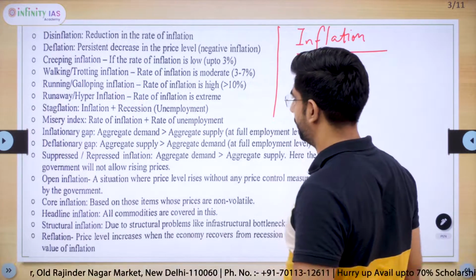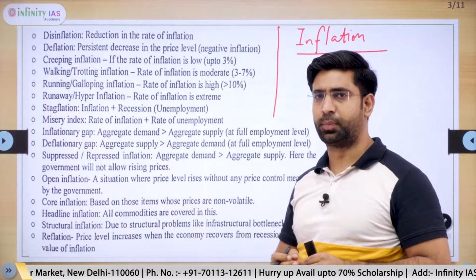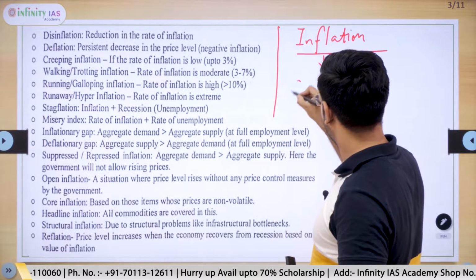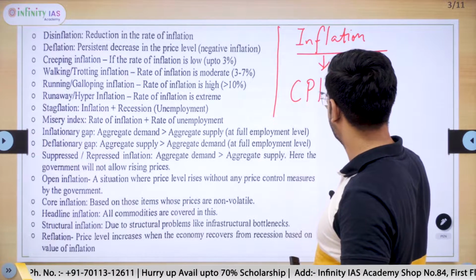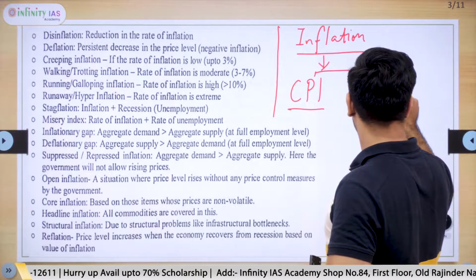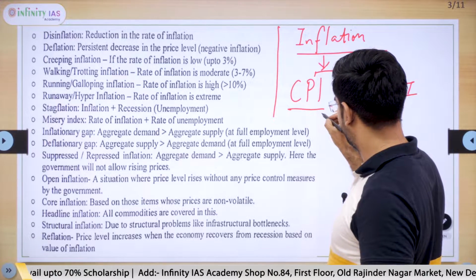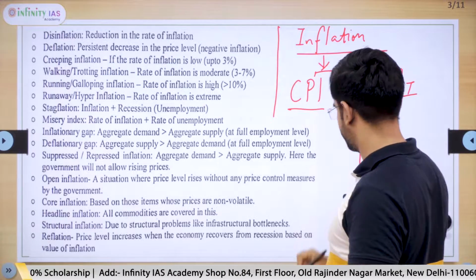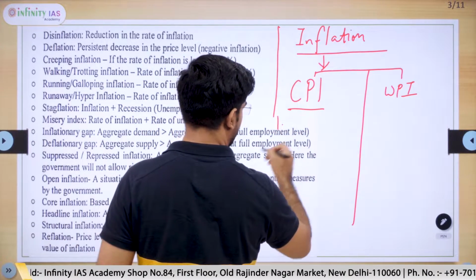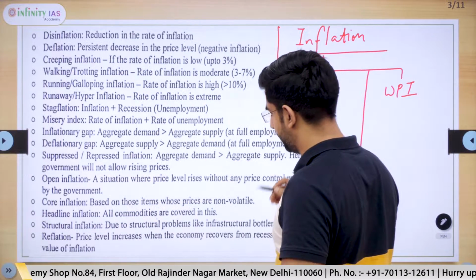If one has to define inflation, it is a consistent, persistent rise in general prices of goods and services. It can be measured by CPI at the consumer level as well as WPI at the wholesale level. Briefly, we will give a few necessary points. Let us divide CPI into various types.